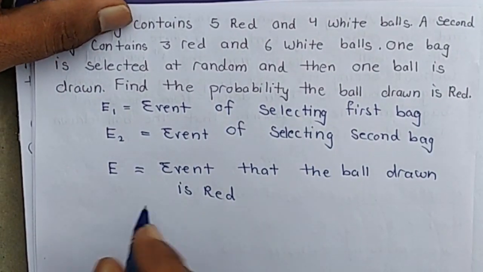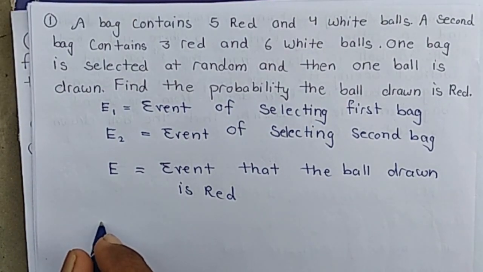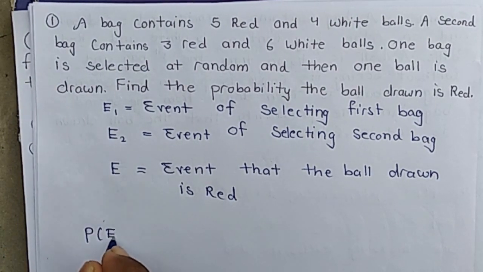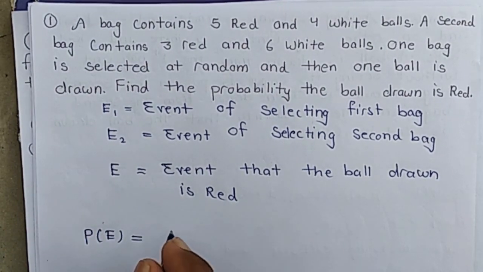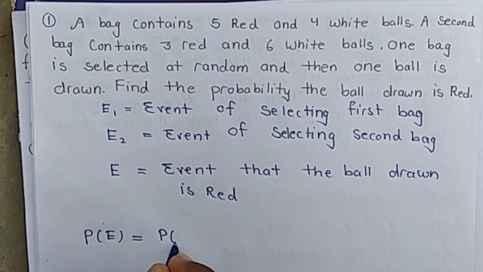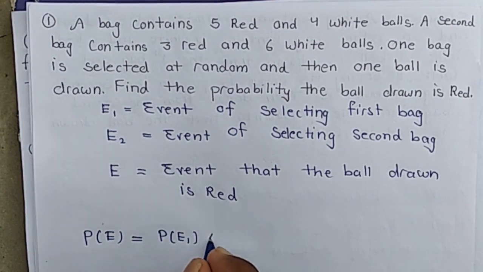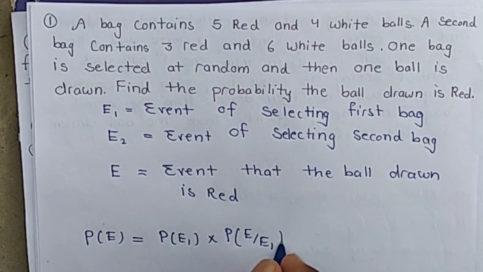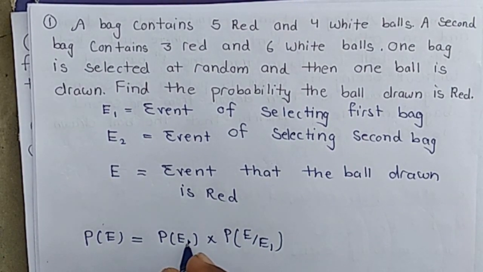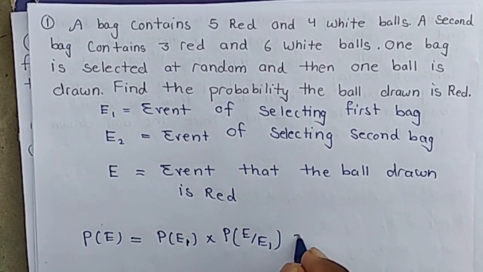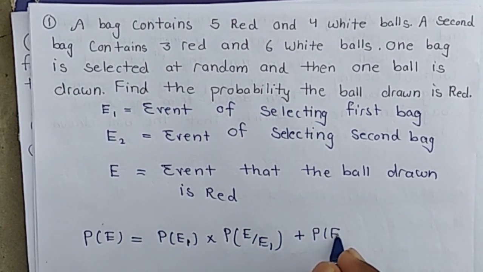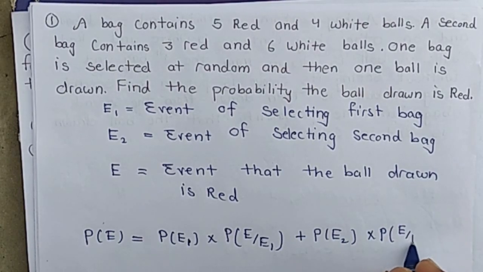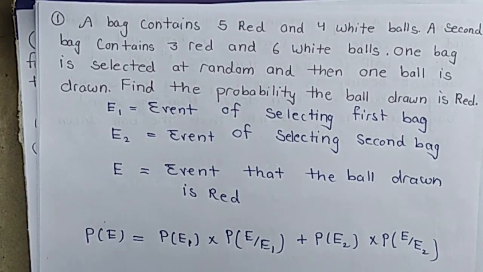Now, probability of E is equal, by theorem of total probability, to probability of E1 into probability of E by E1, plus probability of E2 into probability of E by E2.